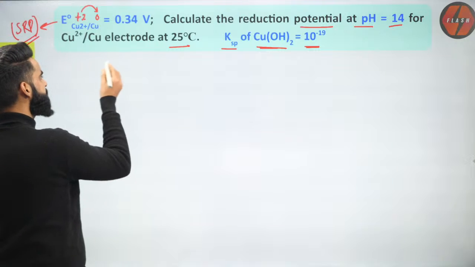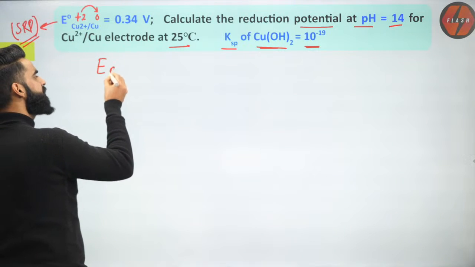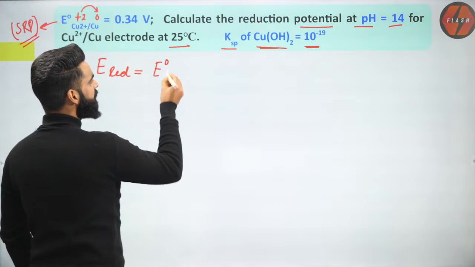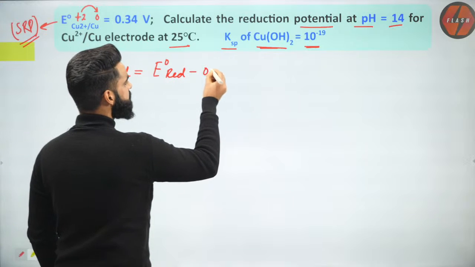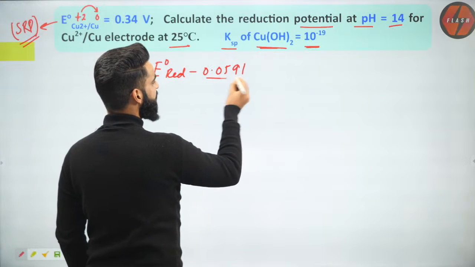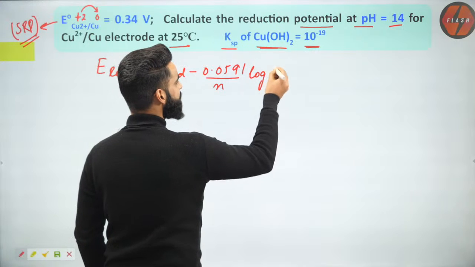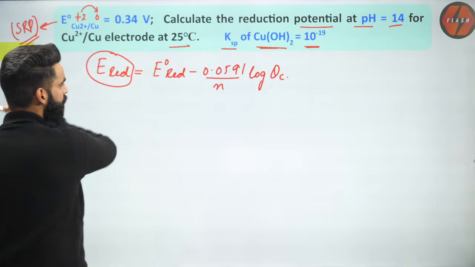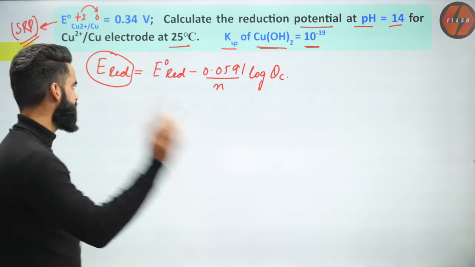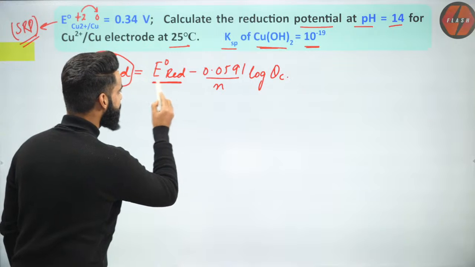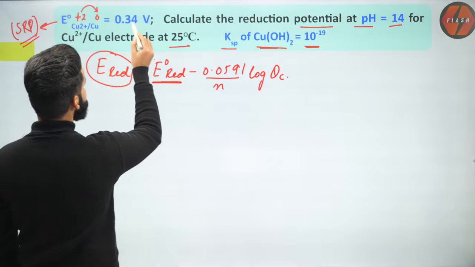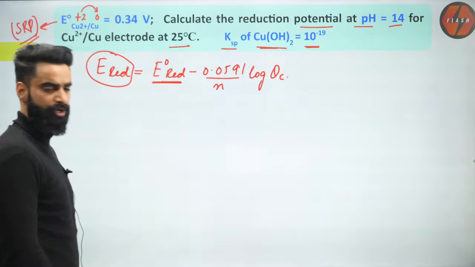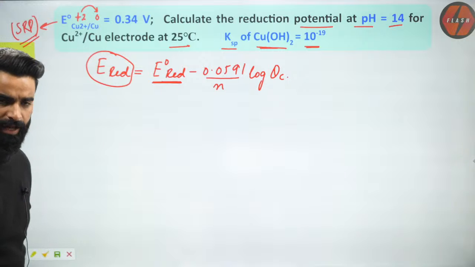So what is the Nernst equation which I'm going to use? I'll be using this equation: the reduction potential of the copper electrode is equal to the standard reduction potential of the copper electrode minus 0.0591 divided by n, log of Qc. This is the equation I'll use to calculate the reduction potential of the copper electrode. First, the standard reduction potential of copper is given to me, that is 0.34. I am supposed to calculate the value of n and the value of Qc. These things I have to calculate first.